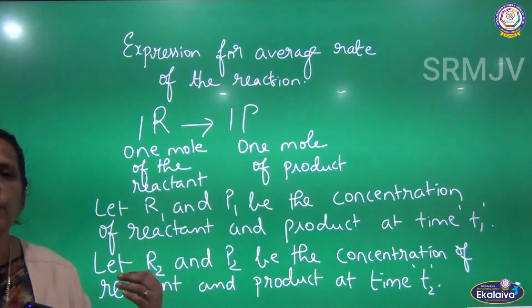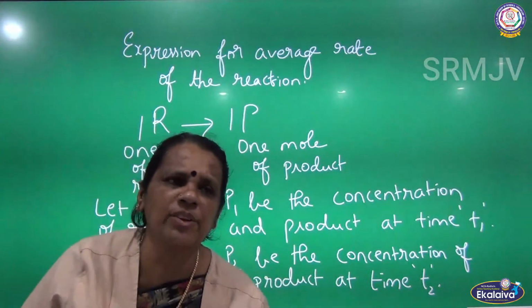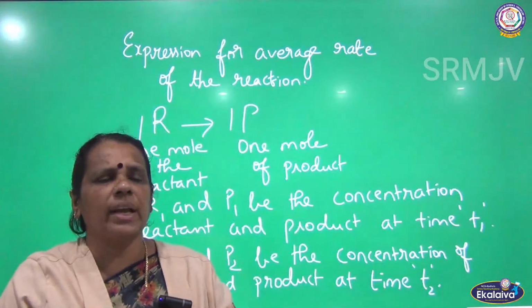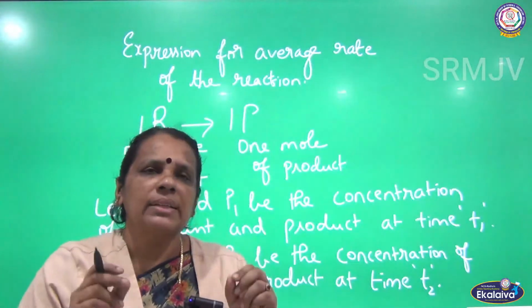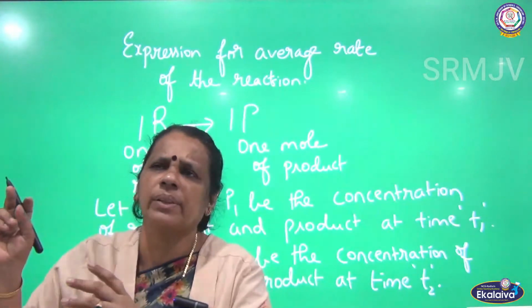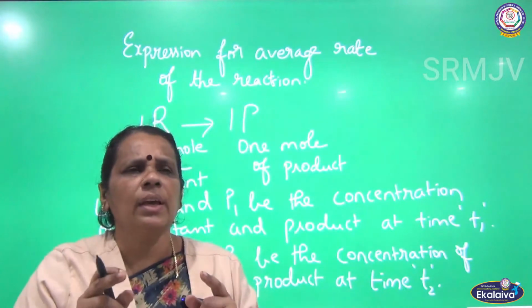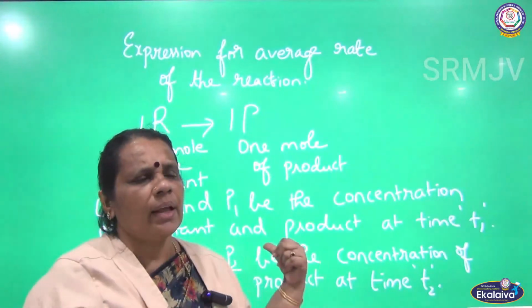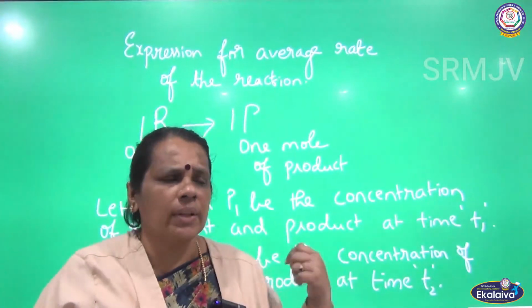What is it that I told you? Here we are going to derive the expression for rate of a reaction. I defined rate of the reaction as nothing but the change in concentration of reactant or product per unit time. So depending upon the time, we are going to see the change in the concentration of either the reactant or product. Here I want to derive an expression for the rate of the reaction.